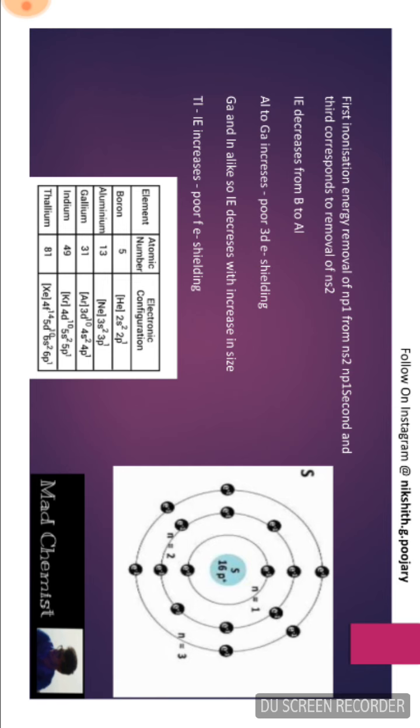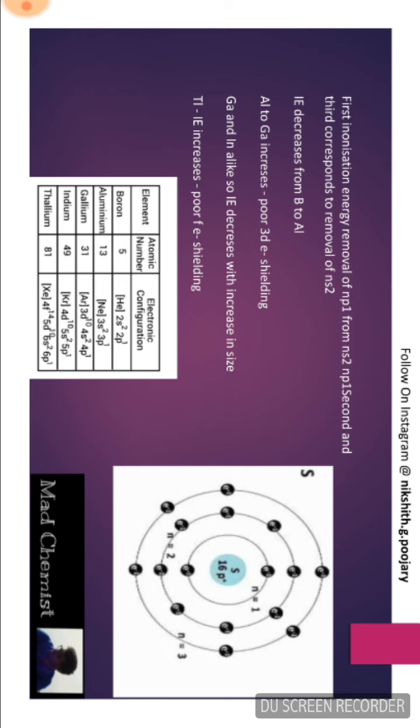Here the reason is, as the size increases, the effective nuclear charge experienced by the outermost electron decreases. That is because the outermost electron will be much farther away from the nucleus. Since it is away from the nucleus, it is very easy for us to remove that outer electron. Hence, ionization energy decreases. In the case of thallium, ionization energy increases due to poor shielding by the 4f electrons.